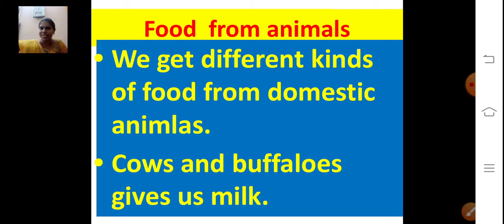What does the cow give us? I think you all know, right? Cow gives us milk. And we can get milk from buffaloes and from goats also, right? So we can get milk from cows, buffaloes and goats. Cows and buffaloes give us milk.